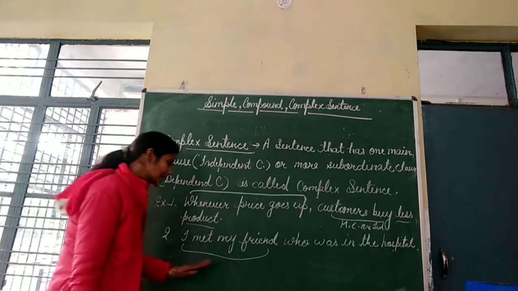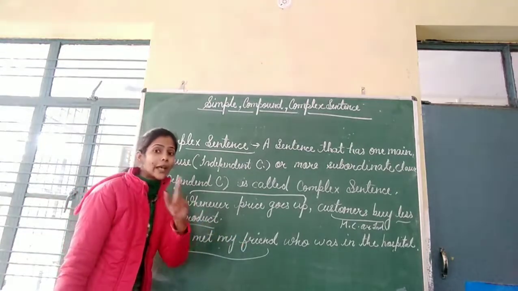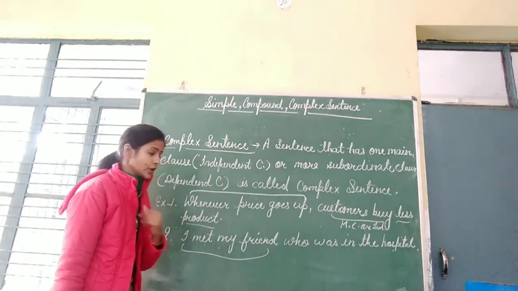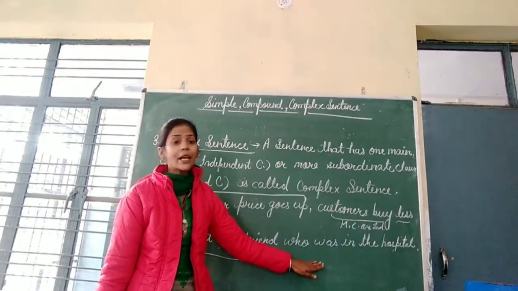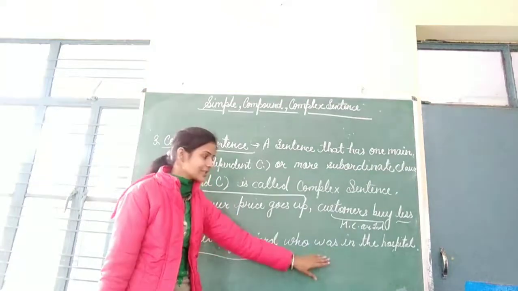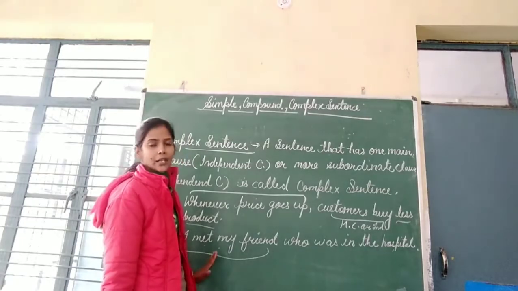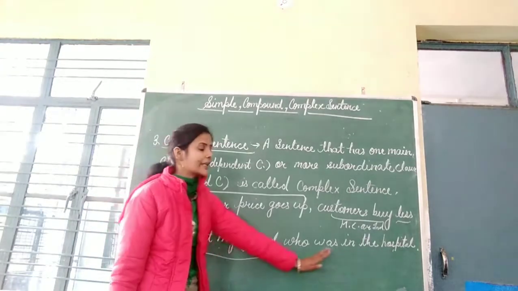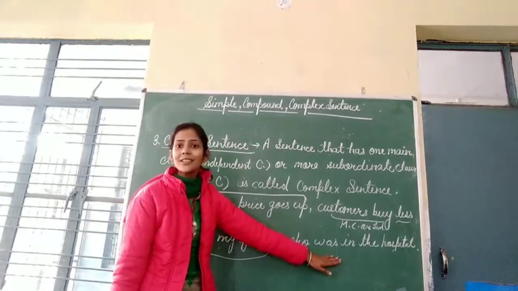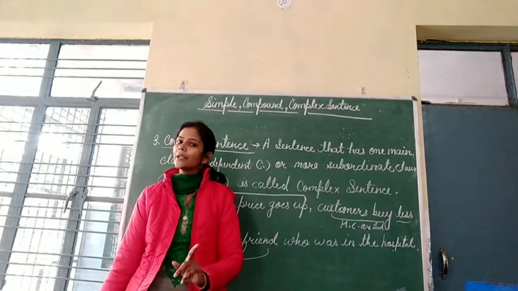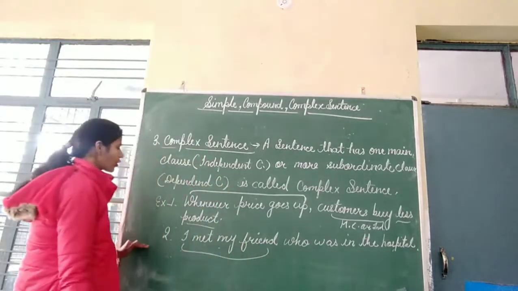But when you see this sentence and read it, I met my friend, you know that person was my friend. So this sentence is giving a complete meaning, but this sentence is not. This is a dependent clause and this is an independent clause. It is giving a complete meaning, so it is an independent clause. This sentence is not giving a complete meaning, so this is a dependent clause. One independent clause and one dependent clause make a complex sentence. So this is the complex sentence.